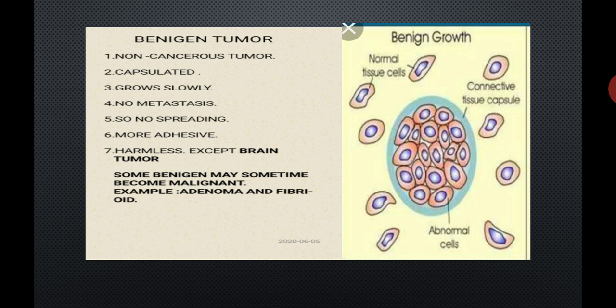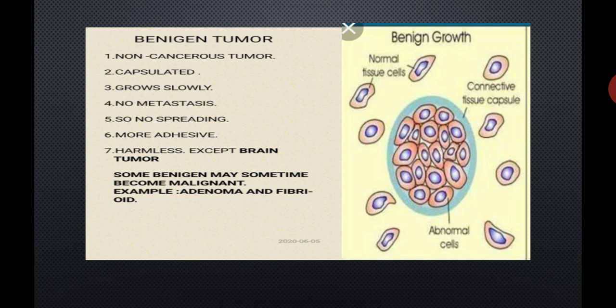Adenoma and fibroid are benign tumors, but sometimes they become malignant. So they are benign tumors, but they convert into malignant tumors. Examples of these are adenoma and fibroid. This is about the benign tumor. It is a non-cancerous tumor.